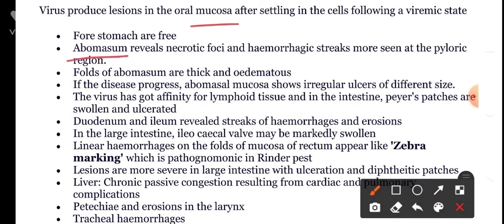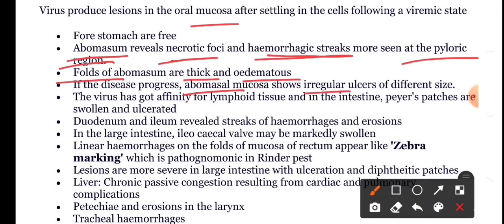Abomasum reveals necrotic foci and hemorrhagic streaks, more seen in the pyloric region of the stomach. The folds of the abomasum are thick and edematous. If the disease progresses, the abomasal mucosa shows irregular ulcers of different sizes. And the virus has an affinity for lymphoid tissue, and in the intestine the Peyer's patches are swollen and